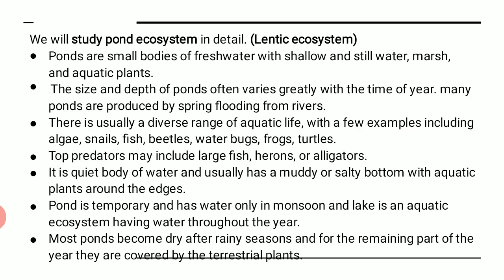Even in general you can see it, maybe in the pit near your house, or on the way, or in the outskirts of a city, you get to see ponds. Once there is heavy rainfall, the pit may be filled up with water and it turns into a pond, but not for a major period of the year. Just after the monsoon season, it dries up very soon, and within a short period of time, 1 to 2 months, you can see terrestrial plants growing on it. That is why pond is the simplest system. It is temporary in nature, and it is an example of a lentic ecosystem, right?